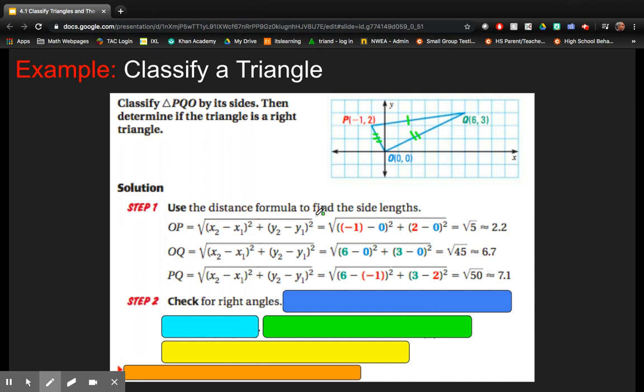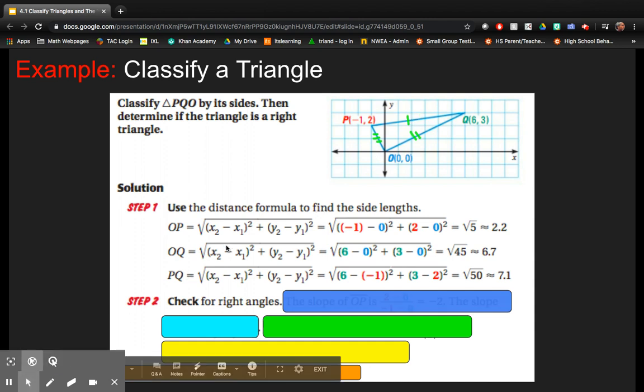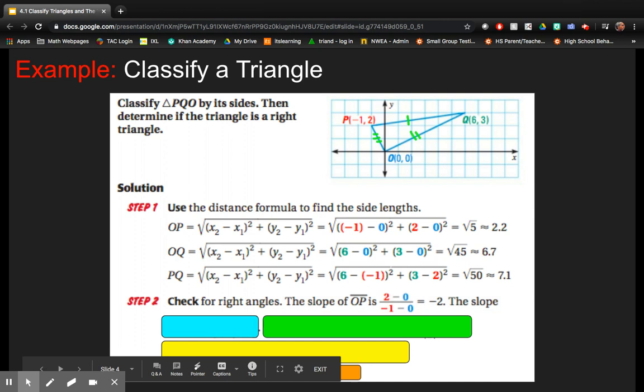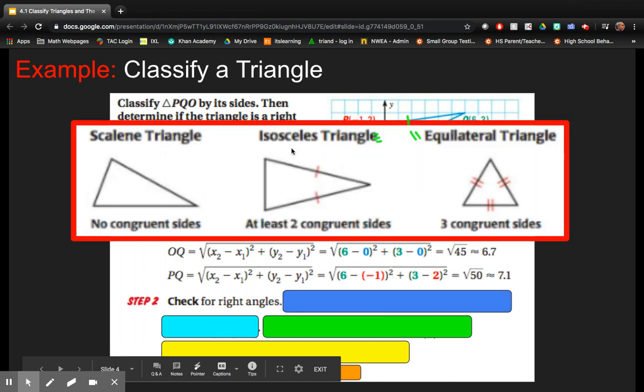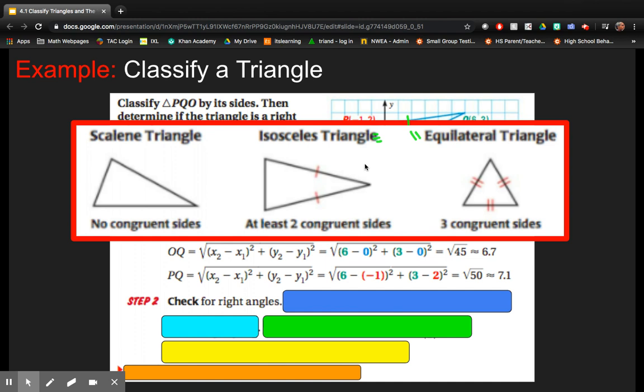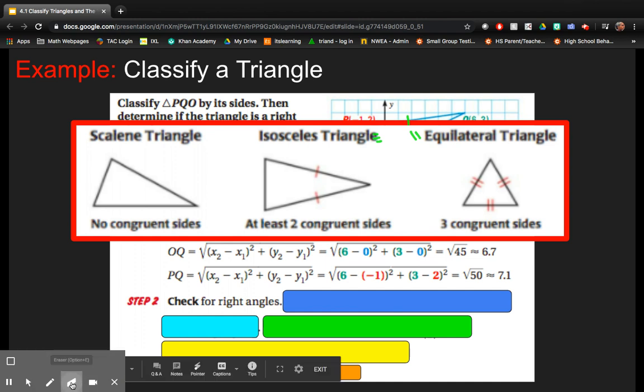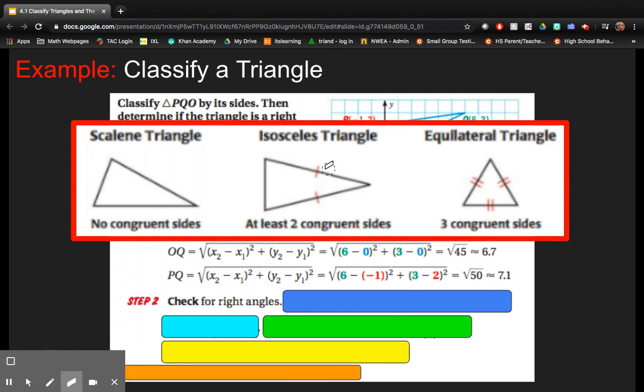If we were to back this up and look at our definition of scalene, isosceles, and equilateral, you would notice that they have made one single tally mark to show that these two sides are the same length for two congruent sides, and 2 tally marks on all 3 sides to show that the 3 sides are congruent. So like tally marks means that 2 sides are congruent.